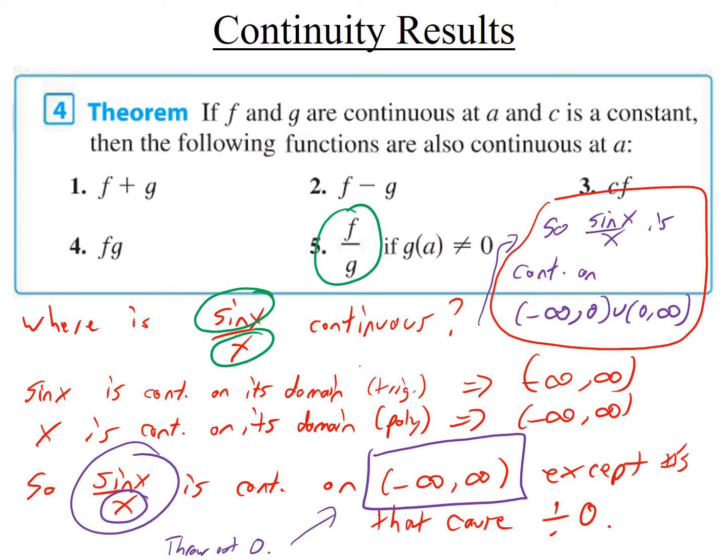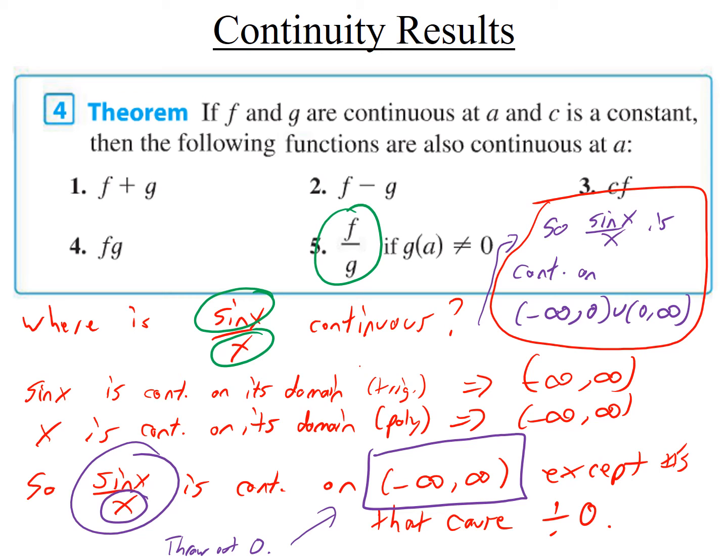Okay, so one more time. If it's just a polynomial, just an algebraic expression, just a rational expression, just a trig function, just an inverse trig function, just a log function, or just an exponential function, the previous result says it's continuous. The function will be continuous on its domain. Otherwise, if it's built out of those things, you have to use this result and some kind of argument to figure out where it's continuous. You want to find the domain of each piece and figure out where they overlap.